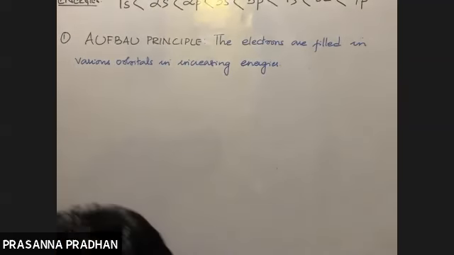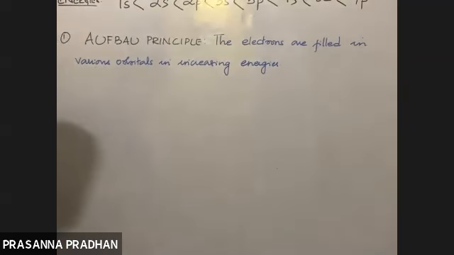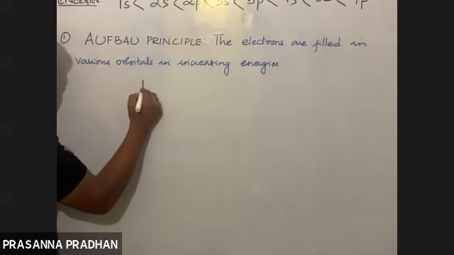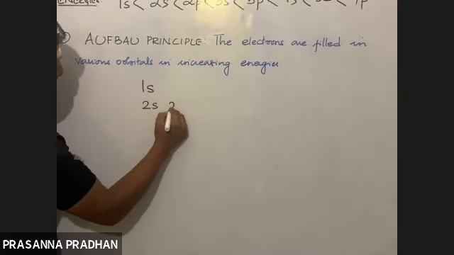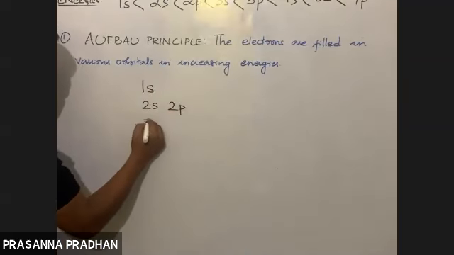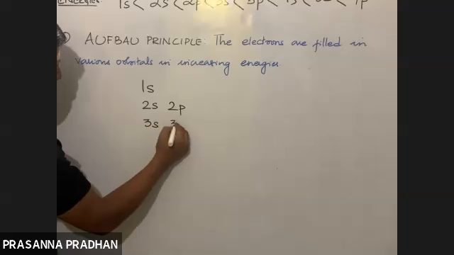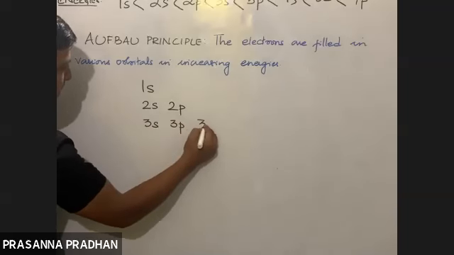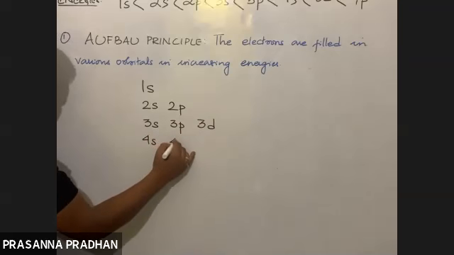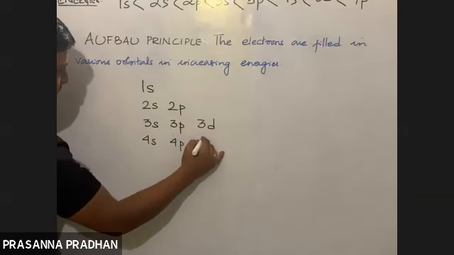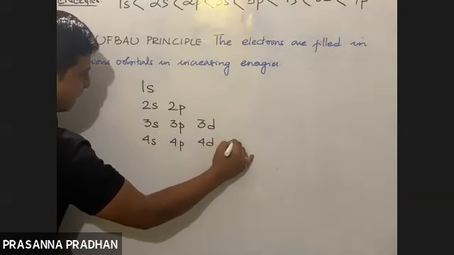So now first I'll write in this way. In the first shell there is only one subshell, 1s. In the second shell we have 2s, 2p. Third we have 3s, 3p, 3d. Fourth we have 4s, 4p, 4d and 4f as well.